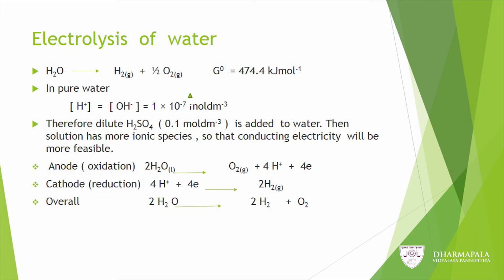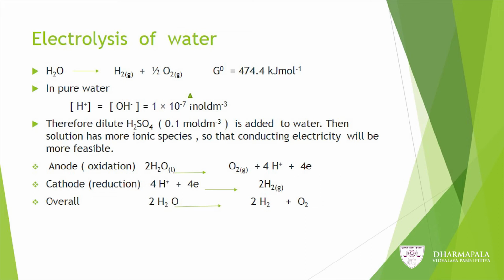Therefore, dilute sulfuric acid is added to water. Then the solution has more ionic species, so that conducting electricity will be more feasible. So, there you can see the anode reaction and cathode reaction relevant to electrolysis of water.